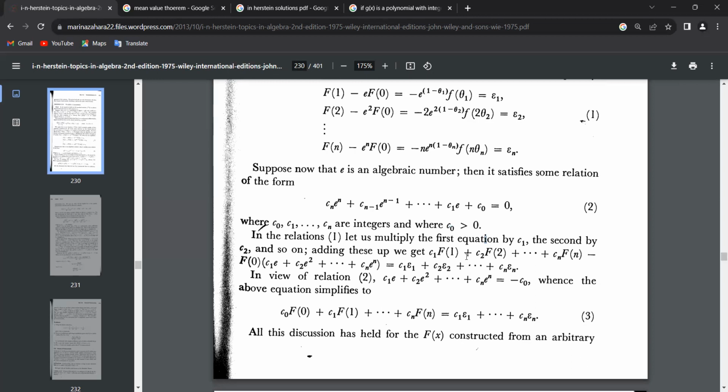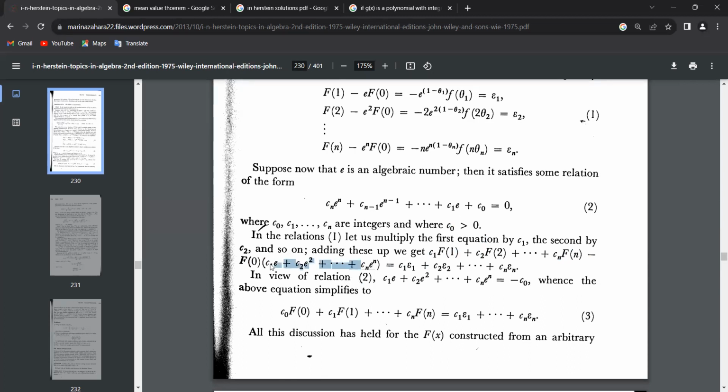Okay, so that happens. And so adding these up, you get this plus f of 0. He takes this f of 0 common, you get 0. So you just get C1 epsilon 1, C2 epsilon 2, and so on up to Cn epsilon n.